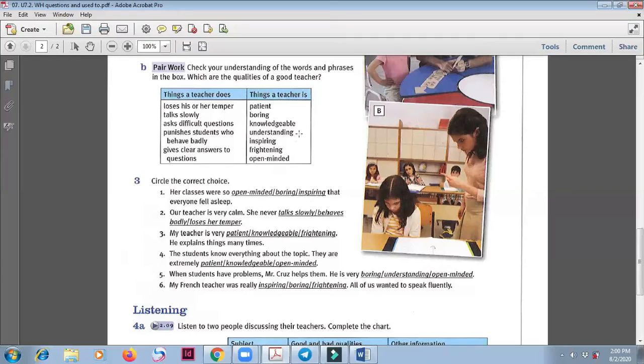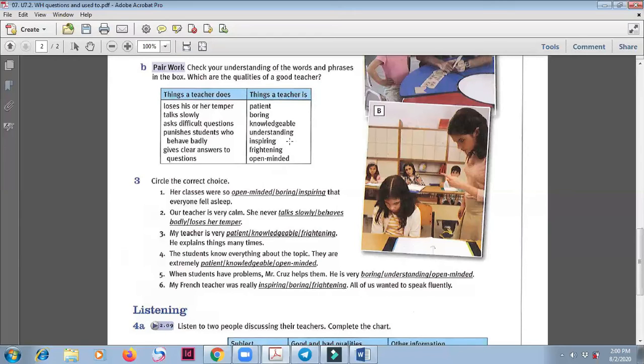an understanding teacher would listen to you, would ask you questions about why you did not do well, and then try to understand you. Inspiring is a teacher who gives a lot of good ideas so that you want to change your life. For example, a student who is lazy, but the teacher keeps encouraging the student, shows the student that he or she works hard every time in the classroom.